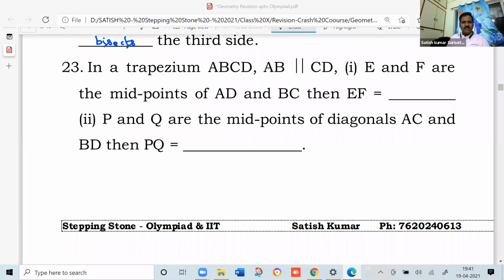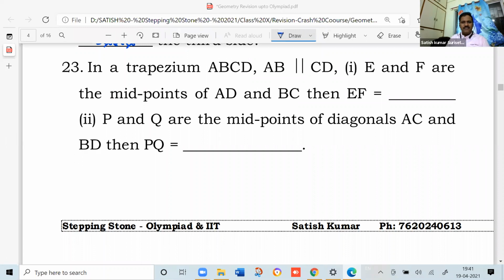In a trapezium ABCD, AB parallel to CD, number one, E and F are the midpoints of AD and BC, then EF equal to, anybody knows? Half of the sum of the parallel sides, that is half of (AB + CD).